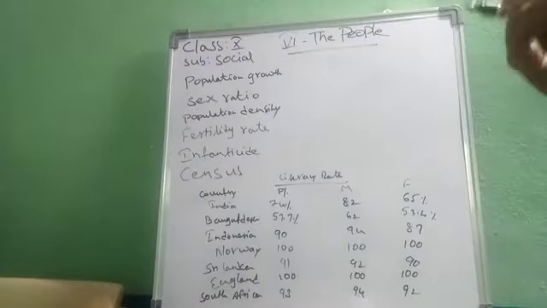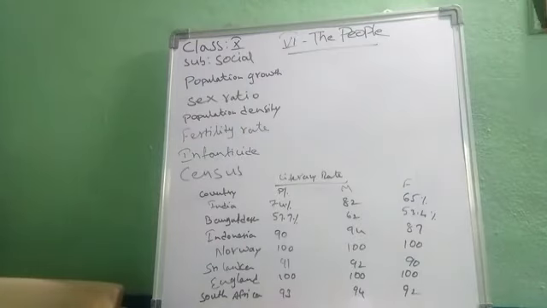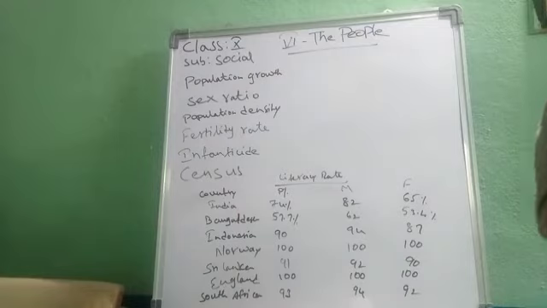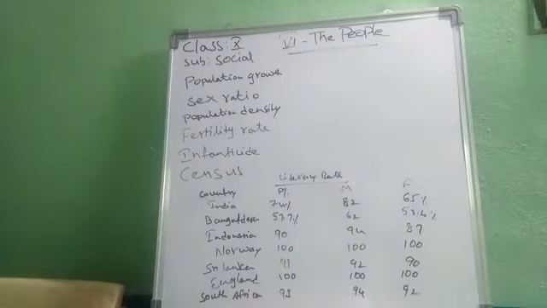This is the sixth lesson of 10th class social. The people means the number of people living in a particular country, maybe India or Pakistan or China or Bangladesh or any country. So far, we have 202 countries in the world, and China stands first in the world in the case of population. The highest population in the world is China.